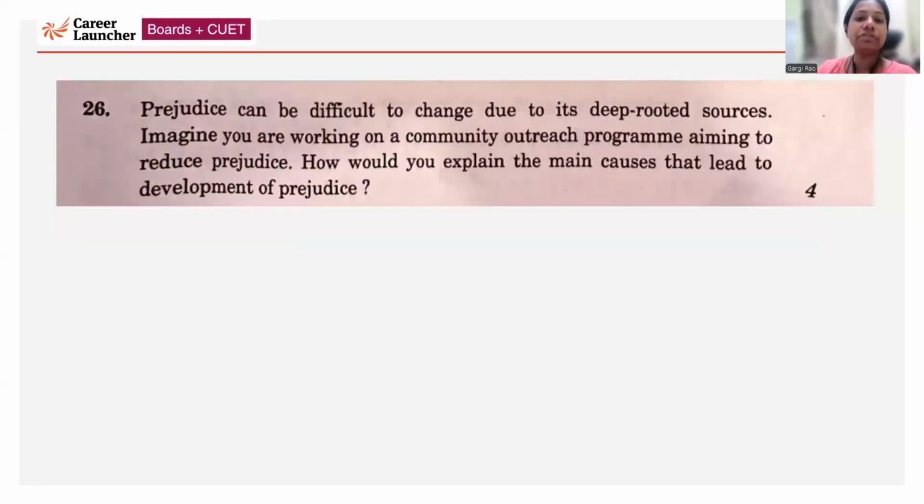Next, prejudice can be difficult to change due to its deep-rooted source. Imagine you are working on a community outreach program aiming to reduce prejudice. How would you explain the main causes that lead to development of prejudice? The main causes are, for example, when there are no group interactions, and when we sometimes learn prejudice. This is again a direct question. You have to mention all the factors which are the causes of prejudice.